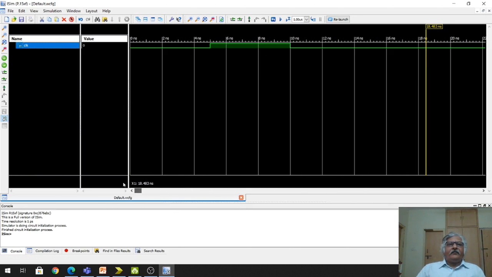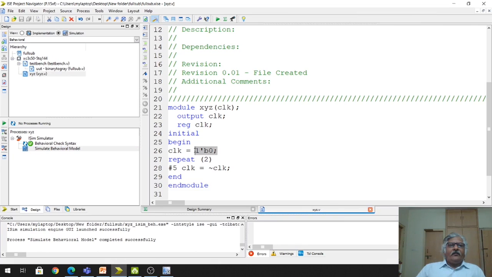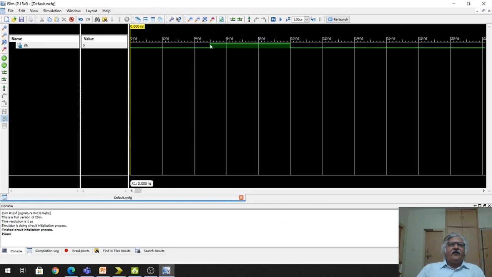I will show you this. Now you see here, initially the value of CLK is 0, and when this statement executes the first time, the value of CLK will become 1 at 5 unit time. So you see here at 5 unit time, this is 5 nanosecond. At this time the value of CLK will become 1.